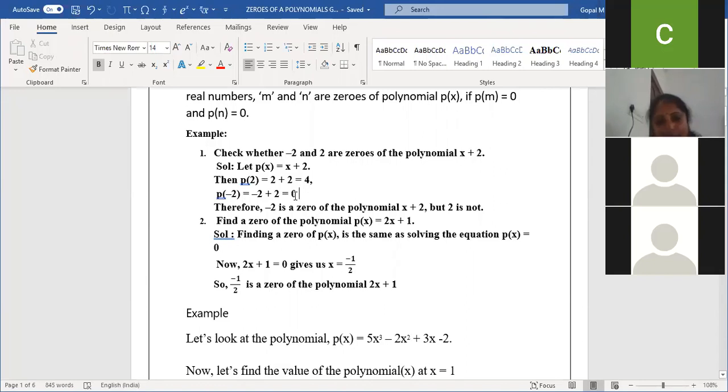Yes, ma'am. Once we apply the X value, if we get 0, then minus 2 is a 0 of the polynomial. If we are not getting 0, it is not a 0 of the polynomial. Am I clear? We'll see another example. Therefore, minus 2 is a 0 of the polynomial X plus 2, but 2 is not, because when I apply 2, I'm getting the result 4 here. Am I clear?